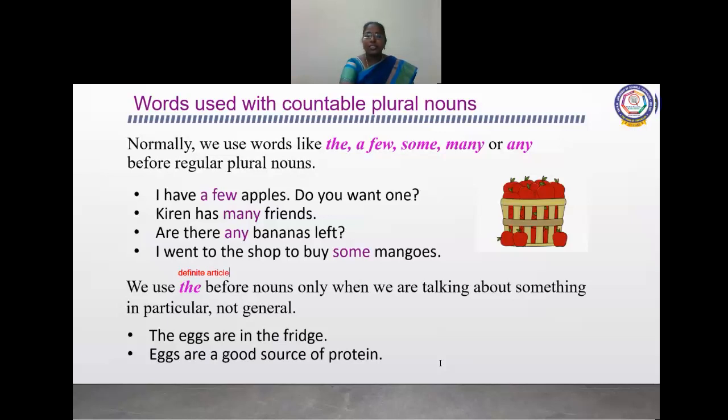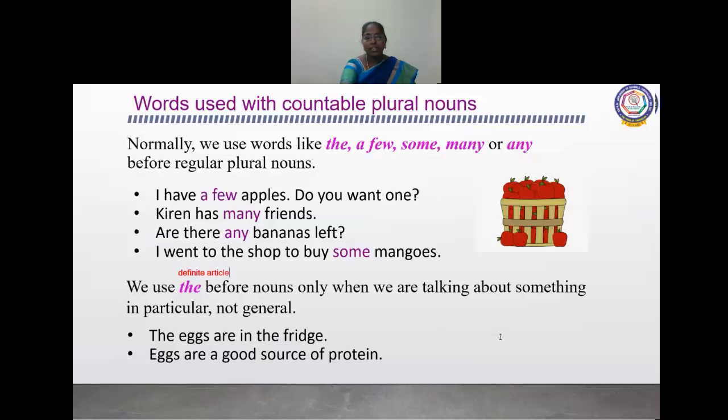For example, the eggs are in the fridge. We are talking about the eggs which are in the fridge, not anywhere else. So we are specific about that, and we are using the definite article the. But in the second sentence, eggs are a good source of protein, we are not using the.